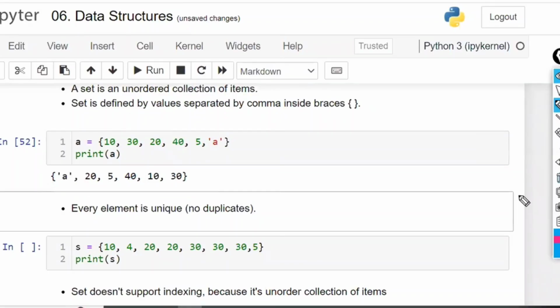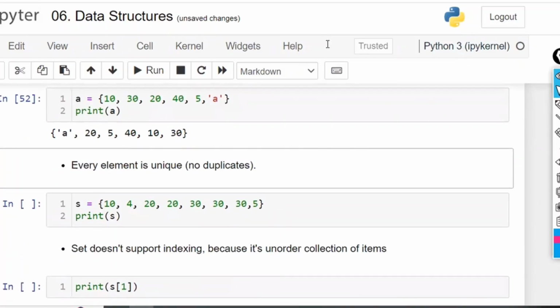Sir, if the order is not fixed, how will the indexing be fixed? So sets do not have indexing also. No indexing, no slicing, because there is no order. From your perspective, this is 0, 1, 2, 3, 4, 5. But from the set's perspective, this is 0. So indexing is not possible in sets. No indexing. Right?